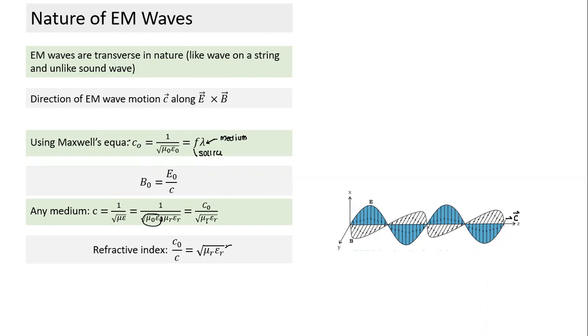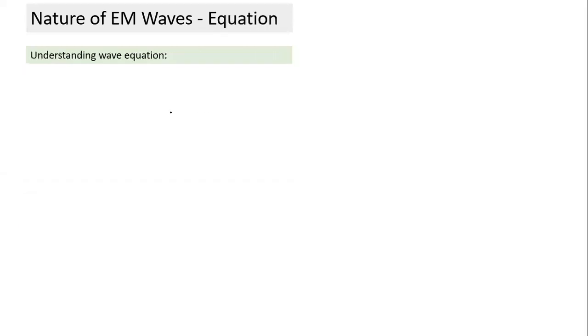And we can also calculate the speed at which the wave travels. In vacuum, this is the term. In any medium, this is the speed. So these are the results of the derivation, and the directions of these three terms are like this. So let's try and understand. Again, we'll take an example and try and understand the equation.